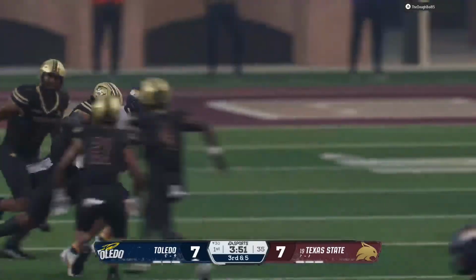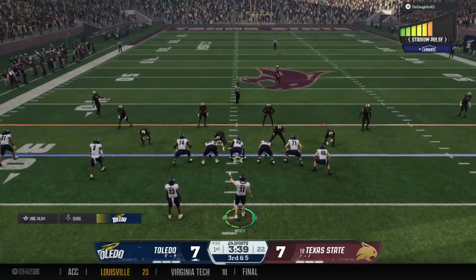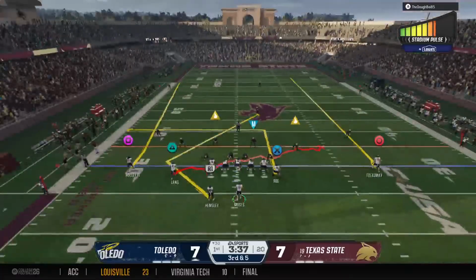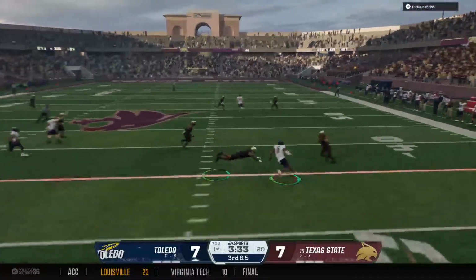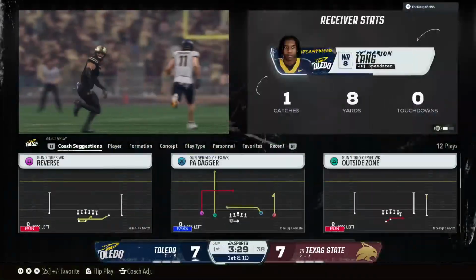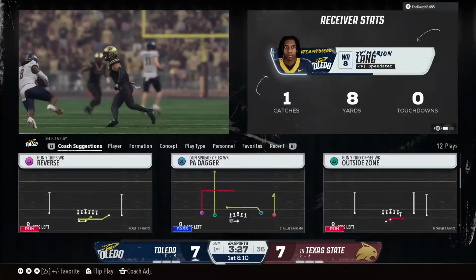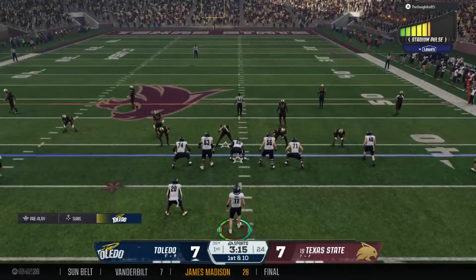That's a good job by the drag route there, understanding it's zone coverage. So instead of continuing to run across the field, he settles down into an open spot, making it easy for his quarterback. Finds his man. It's Lang. And he'll get it up to the 38. It'll be a first down. Wow, and what a great job by that quarterback, finding his open receiver on third down.